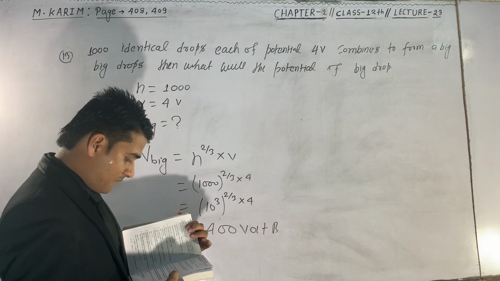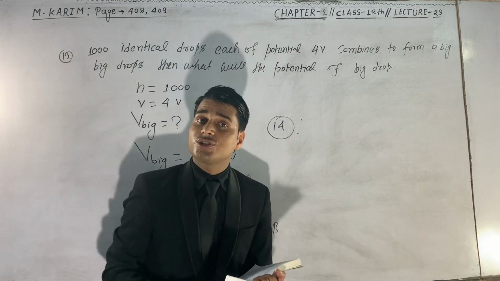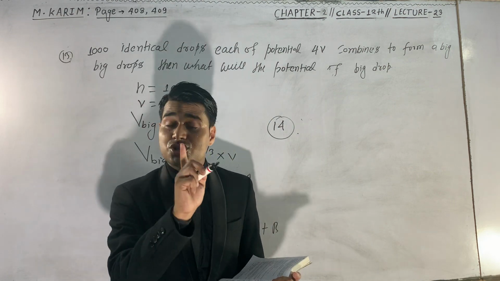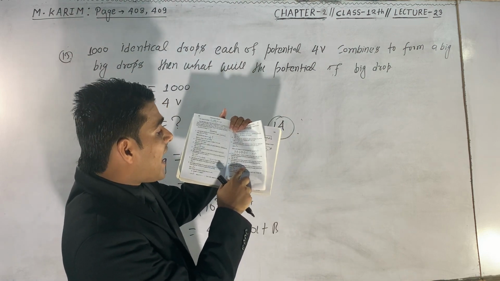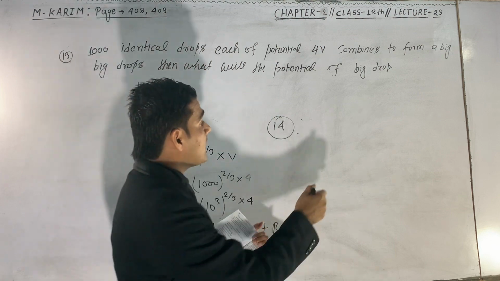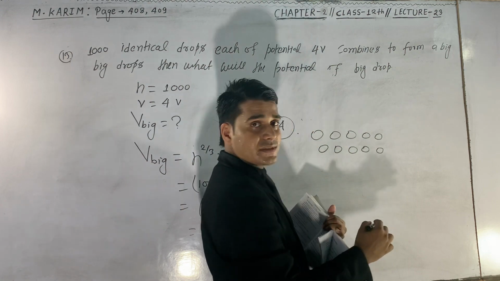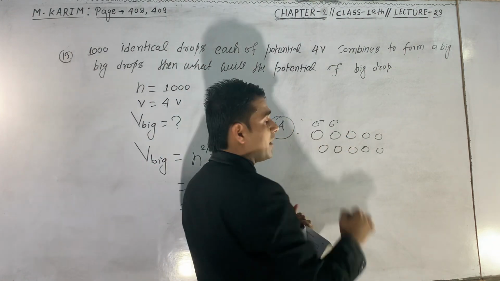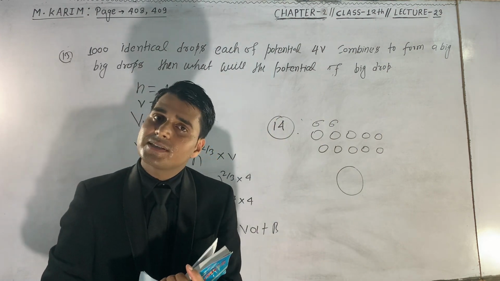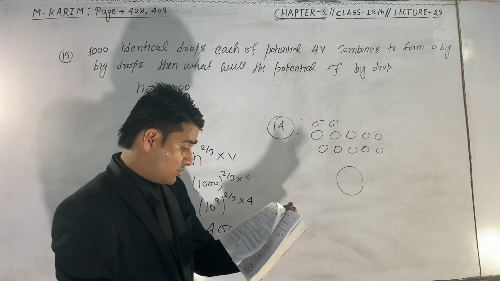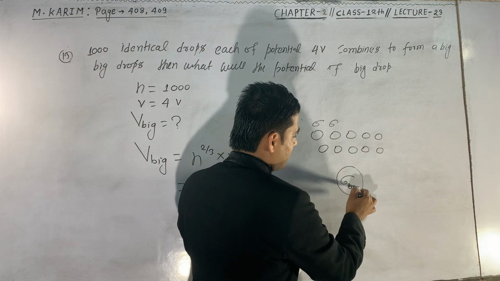Now next question, question number 14. Question number 14 is already taught to you in lecture number 22, in question number 3. The question is saying that there are n identical similar drops, each of surface density sigma. These are combined into a big drop. What will be the surface density of the big drop? That is what question number 14 is asking. So sigma big is equal to what?